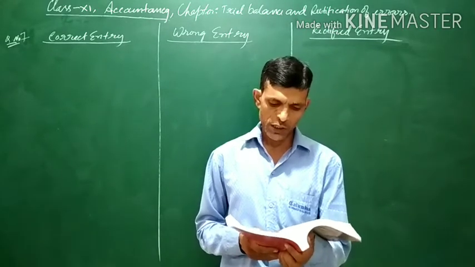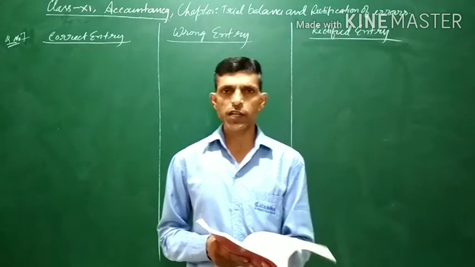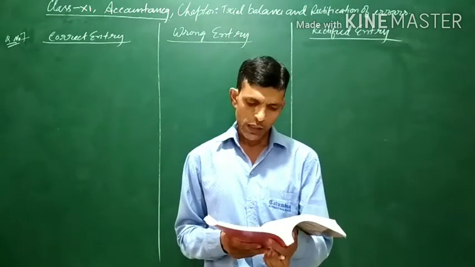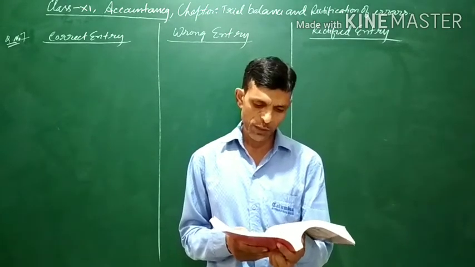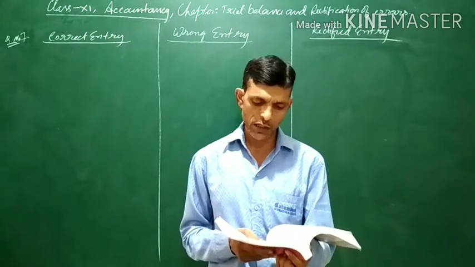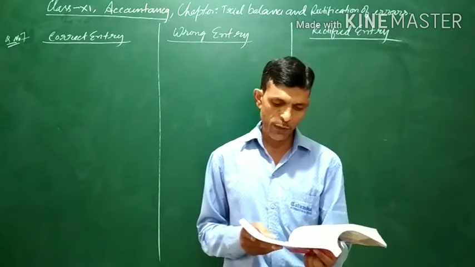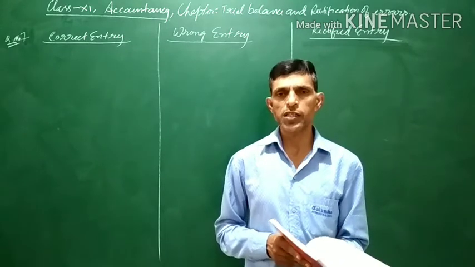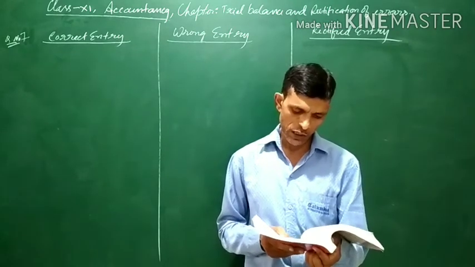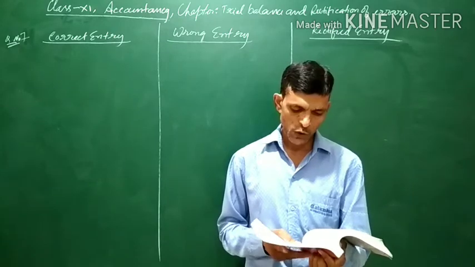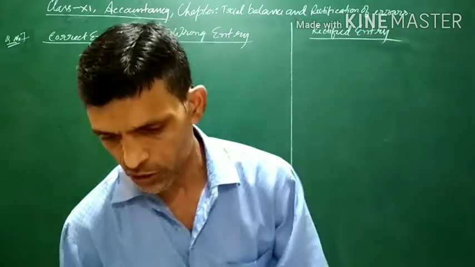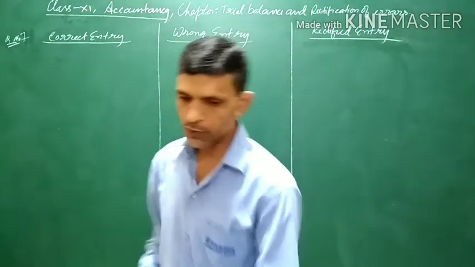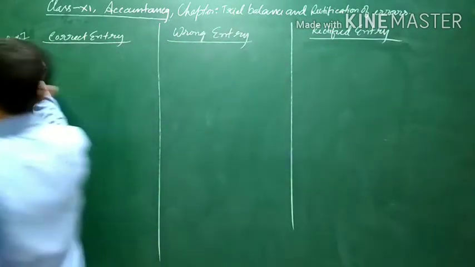In case of sales overcast, sales was credited more. In place of this, in question number 7, where sales is undercast, sales should have been 300 more, but it has been undercast, means less, and sales has been credited. So what we have to do here, the question is somewhat related. The very first question is question number 7a.